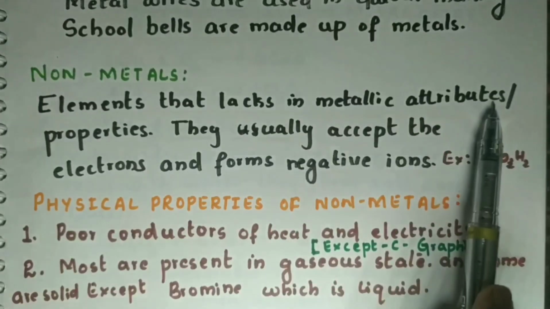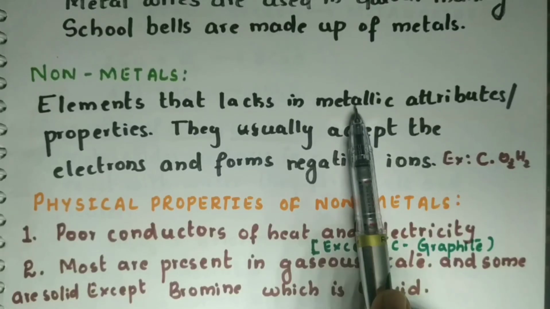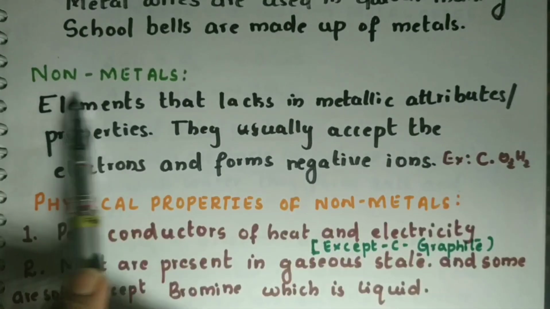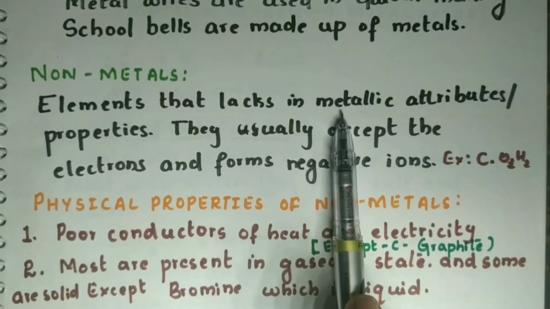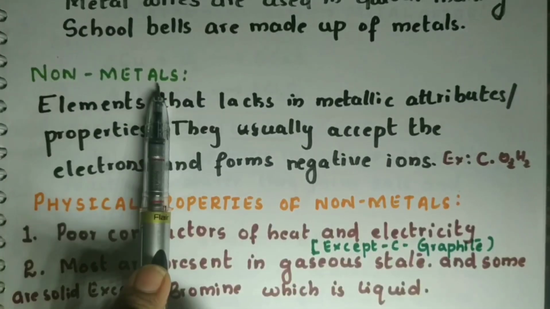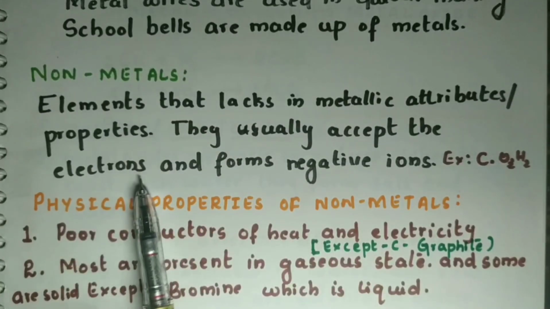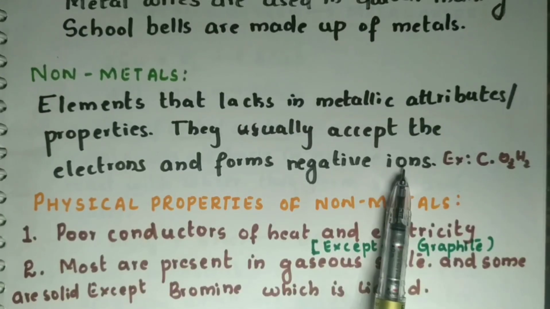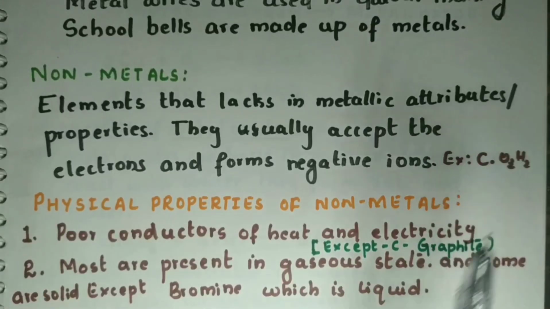So what are metallic attributes? Sonoricity, lustrous properties, conductivity of heat and electricity. These are some of the metallic attributes. But non-metals lack those. They don't have those metallic properties. That's why they are classified under non-metals. So what they do is accept electrons and form a negative ion, that is an anion. Some examples of non-metals are carbon, oxygen and hydrogen.